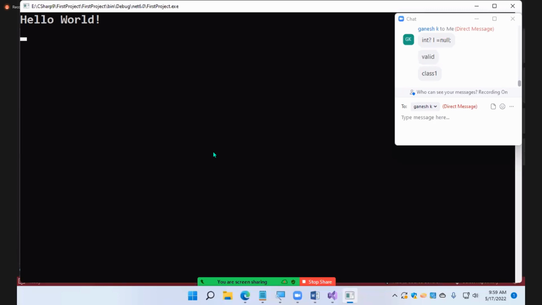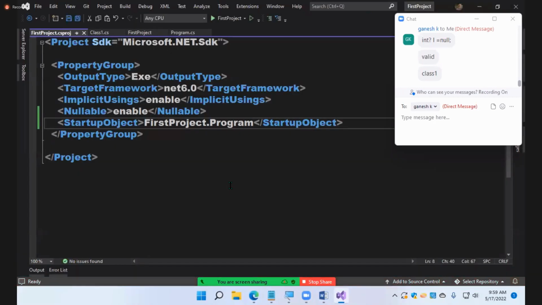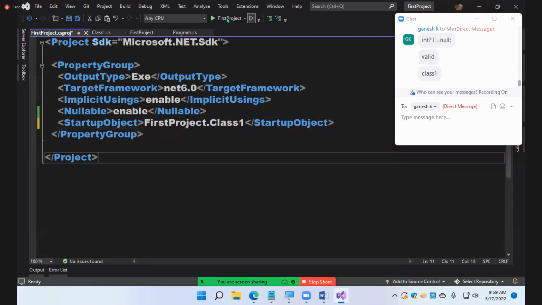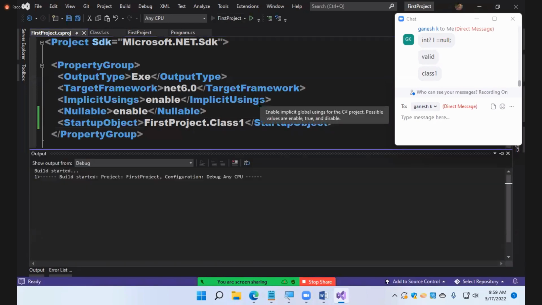Now understood, whatever class you want to run, you are required to specify in that file. So every day you will work with this file, and here you specify the class you want to run. Which class you want to run, you will be specifying here, Class1.